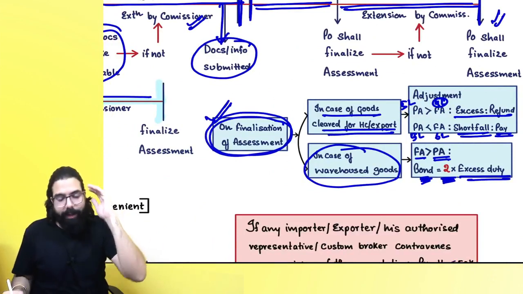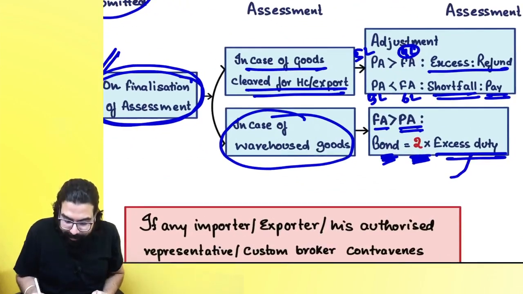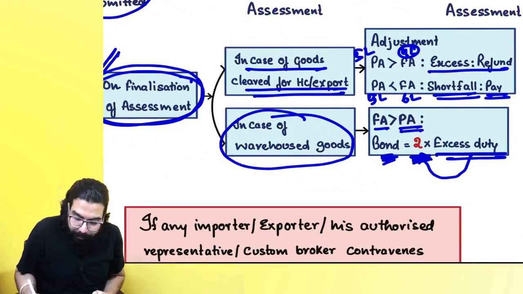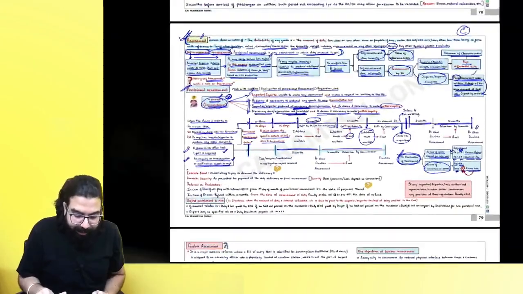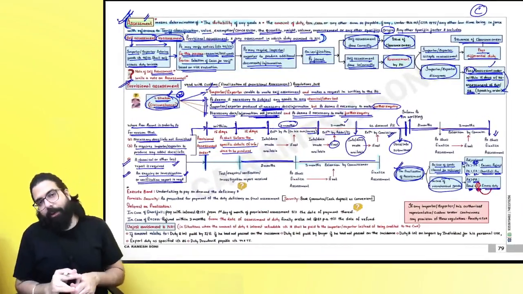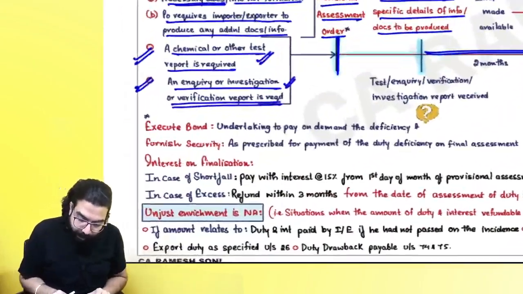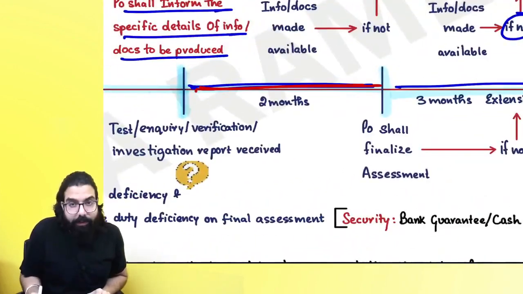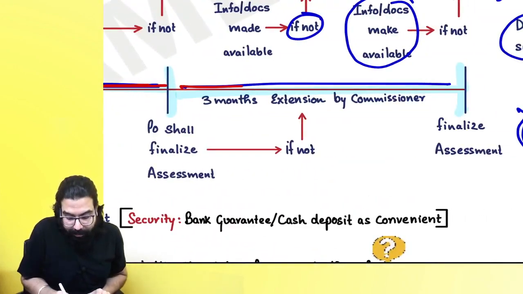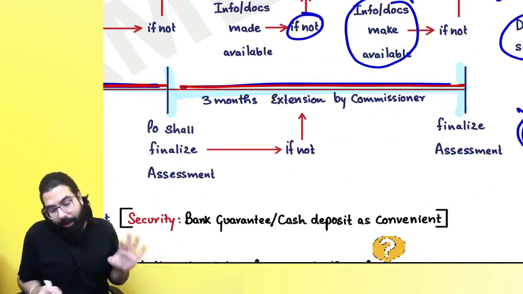In case of warehousing, Baba, always remember excess duty into 2 times. That is what is being told, Baba, it is 2 times because it is being told in your provisional assessment ka rules only. I hope everyone is clear. Chalo, let's go ahead. But remember one thing, everyone, for your exam, 2 months finalization ke liye, and sir, 3 months ka extension can be given by the commissioner.